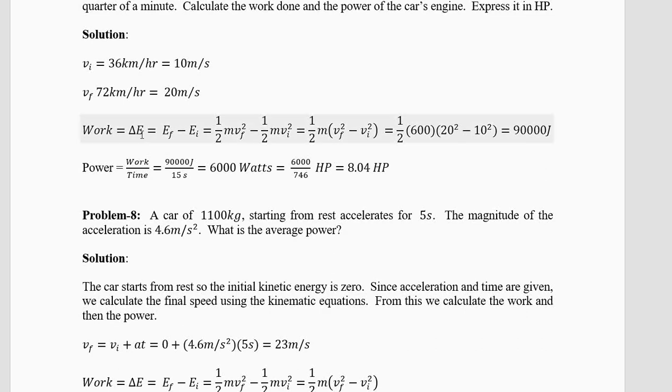Now work is delta E, the change in kinetic energy. Final energy minus initial: half m vf square minus half m vi square. Take half m common, vf square minus vi square. Half into 600 is 300. 20 square is 400. 10 square is 100. 400 minus 100 is 300. 300 into 300 is 90,000 joules. And the unit is joules. Power is work by time. 90,000 joules divided by 15 seconds is 6,000 watts. Now divide 6,000 by 746, we'll get 8.04, which is the HP.